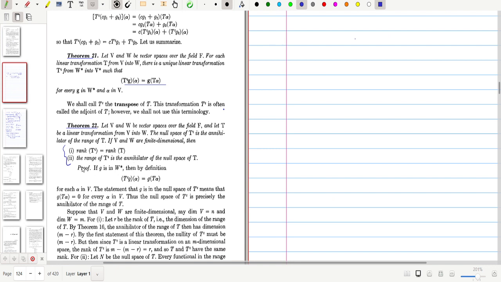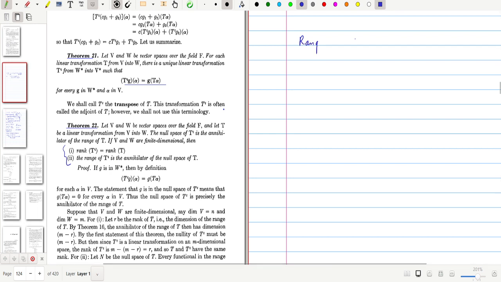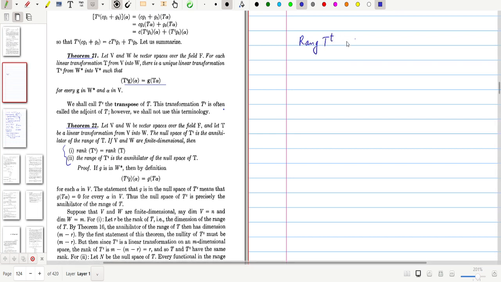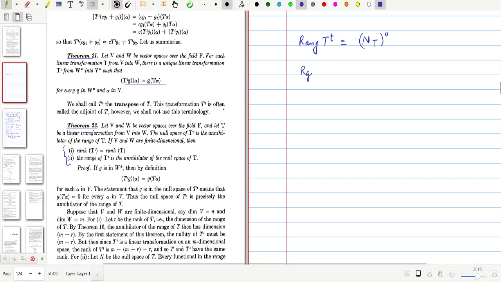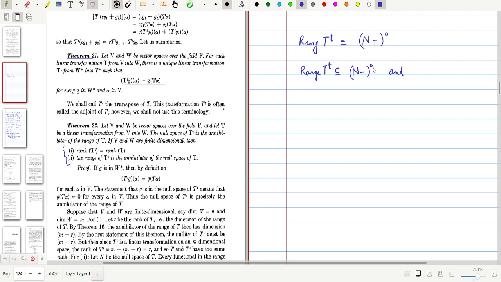Next we will show the second result, that the range of T transpose is the same as the annihilator of the null space of T, that is, null space of T annihilator. We will prove this result by proving that the range of T transpose is contained in the null space of T annihilator, and that these two subspaces have the same dimension.